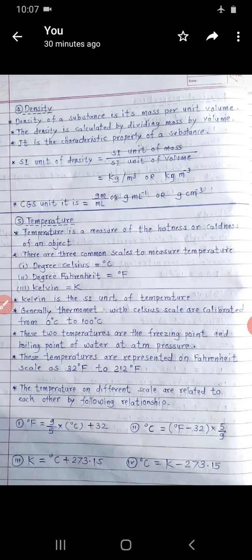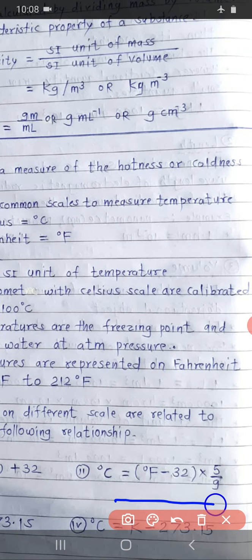And the second relation is to calculate the temperature in degree Celsius. Degree Celsius is equal to degree Fahrenheit minus 32, into 5 by 9. This is the second relation to calculate the temperature in degree Celsius.